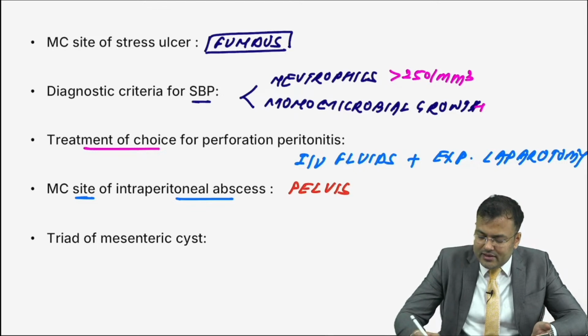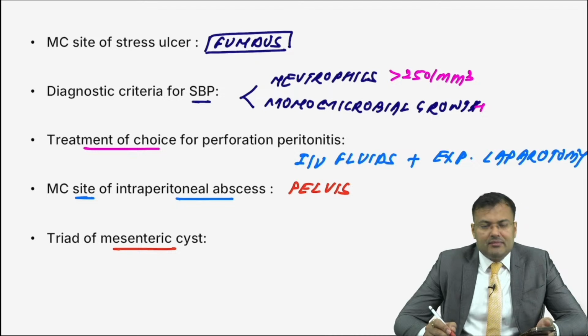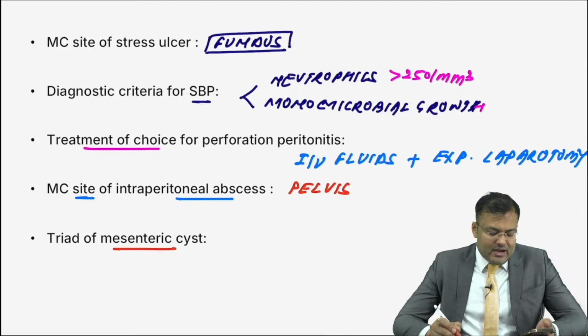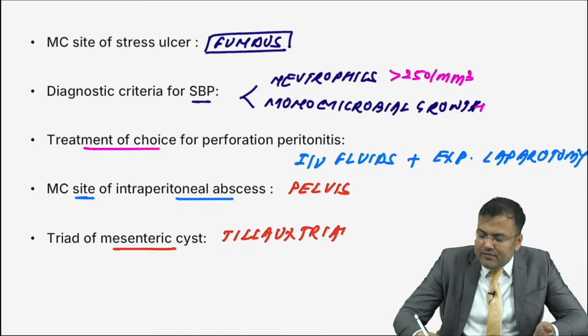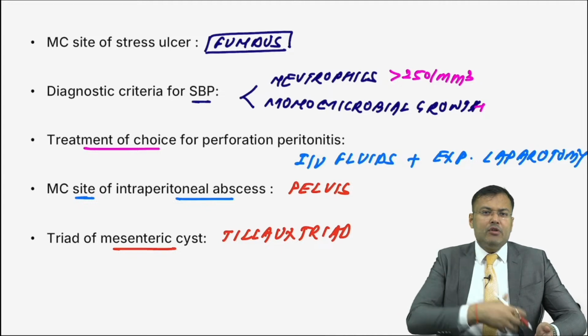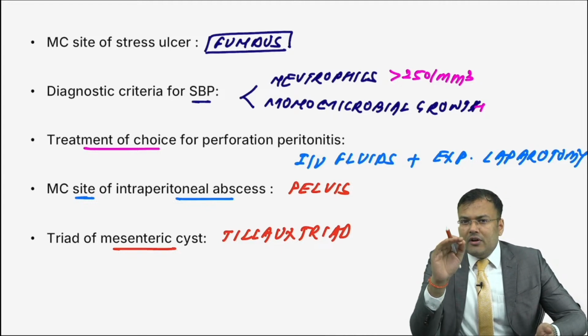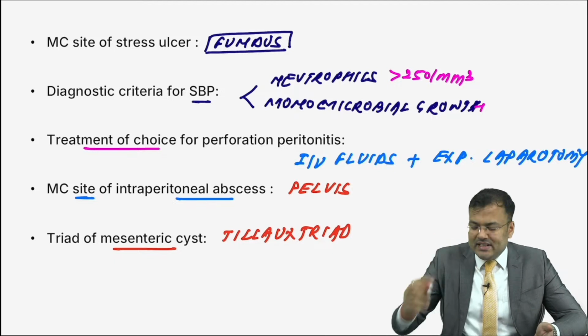Next, what is the triad of mesenteric cyst? Can you tell me the name? This is Tilak's triad. What are the components of Tilak's triad? There is a soft fluctuant swelling in the periumbilical region, moving perpendicular to the attachment of the mesentery, and a zone of hyperresonance around the swelling. This is Tilak's triad, seen in mesenteric cyst.